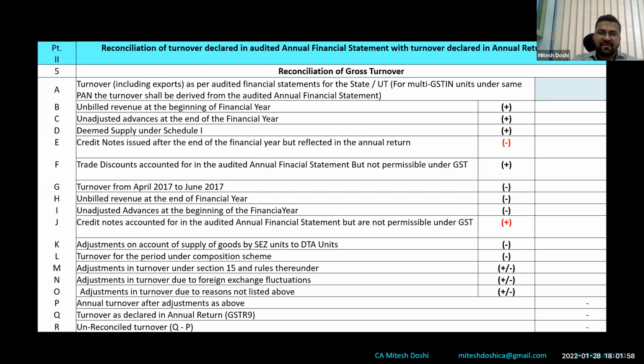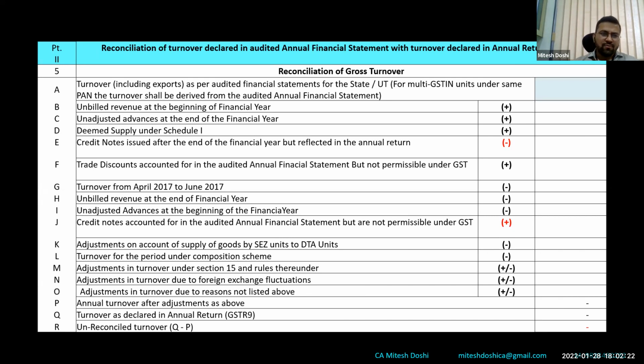Going ahead, that was GSTR 9. Now I will be covering GSTR 9C, the sales part. In GSTR 9C, we know table 5 is ideally the most important table. Table 5 starts with table 5A. If we read table 5A, it says turnover as per audited financial statements.